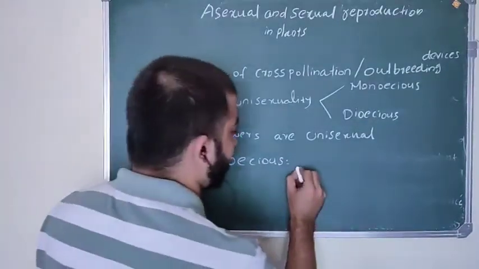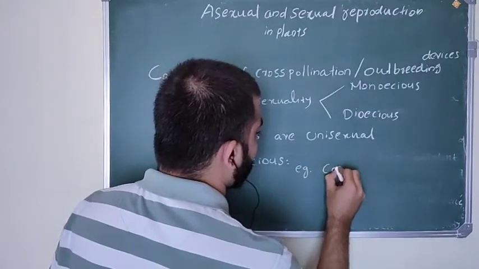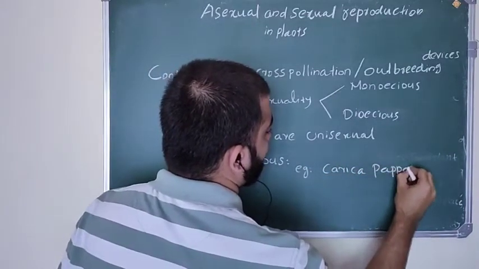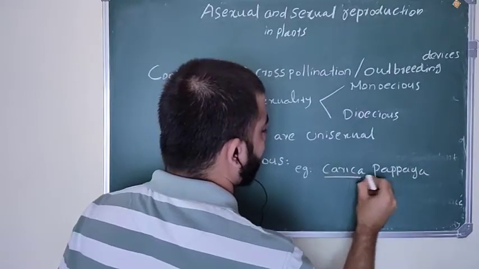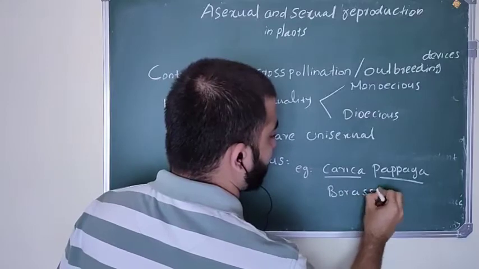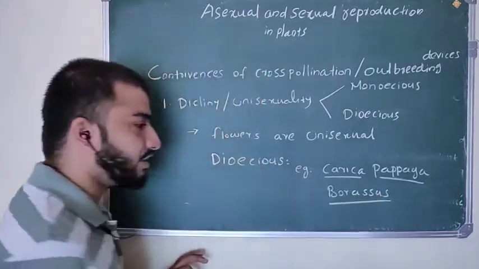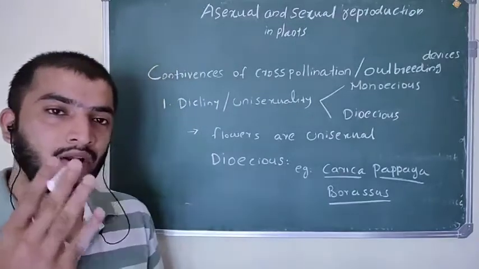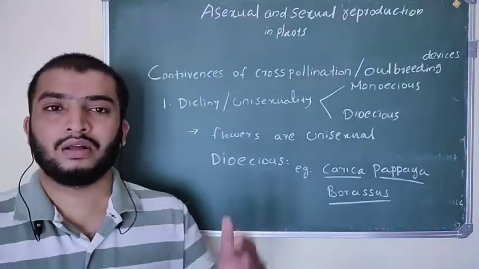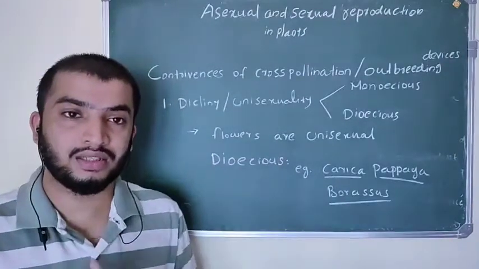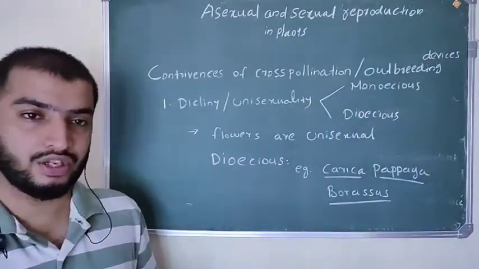For example, Carica papaya. Papaya, its scientific name is Carica papaya, and Borassus. These are dioecious plants and they perform cross pollination. Why are they called dioecious plants? Because the male flower and female flower are on different plants. That condition is called dioecious.